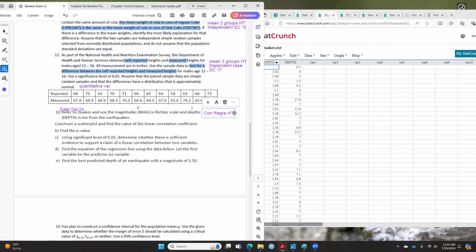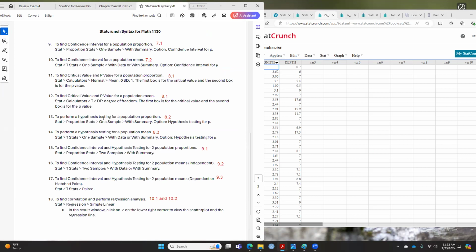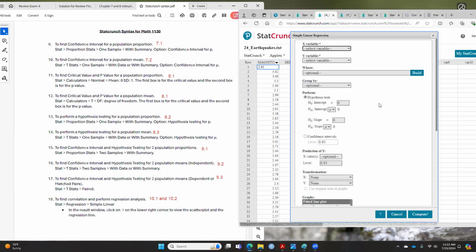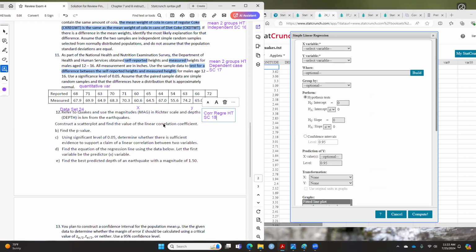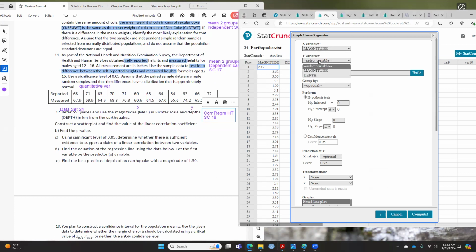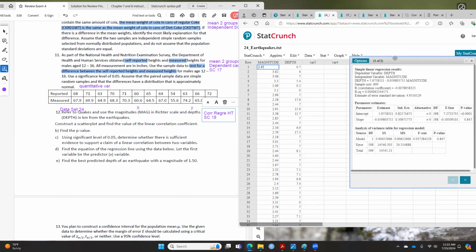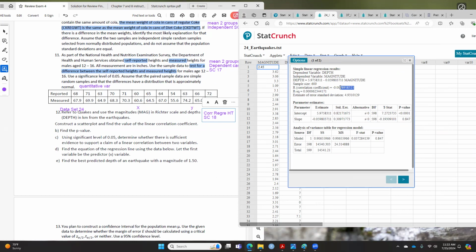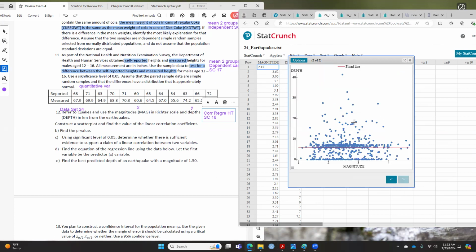You're going to do number 18 in StatCrunch. That will be the very last one: stat, regression, simple linear. Your variable X in this case is magnitude, and the variable Y is depth. All stays the same, don't change it. Hit compute. This will be your correlation coefficient, which is A. We'll put A here. And the scatter plot is on the next page. Class, is this linear or not? If you got this scatter plot, linear or not linear?